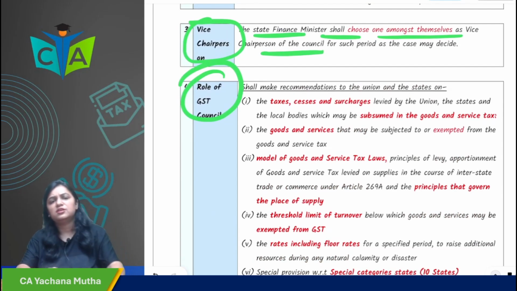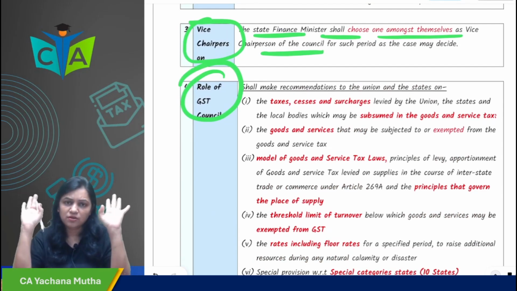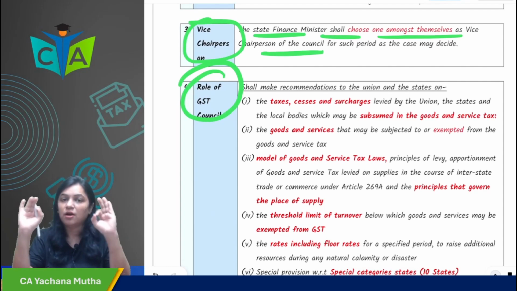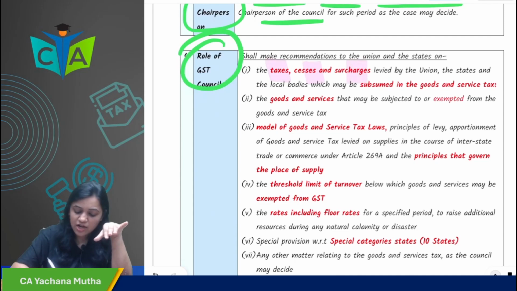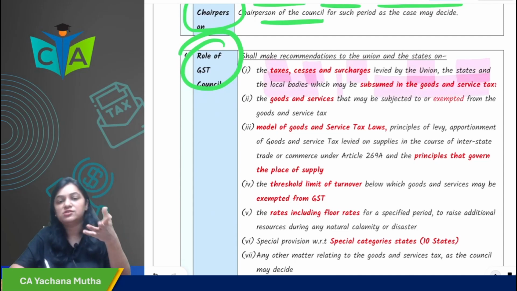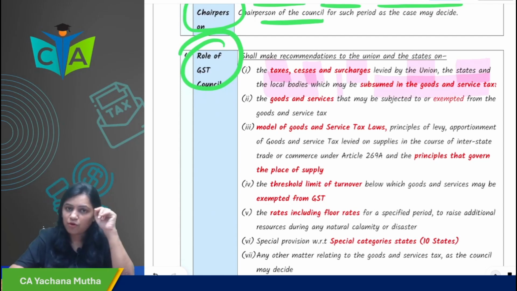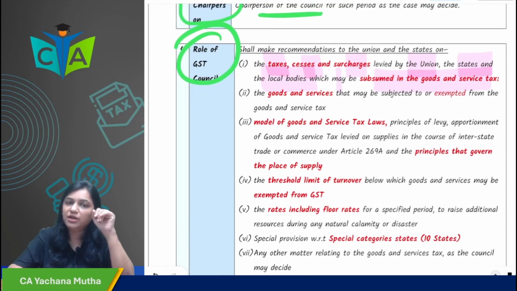What is the role of GST Council? GST Council will provide recommendations on all GST related matters. Everything under GST is done by recommendation of GST Council only. They will provide recommendations to the states and center on what? Taxes, cess, surcharge levied by state and local bodies which will be subsumed under GST. They have already provided the recommendation, and the taxes which have been subsumed we have already seen.